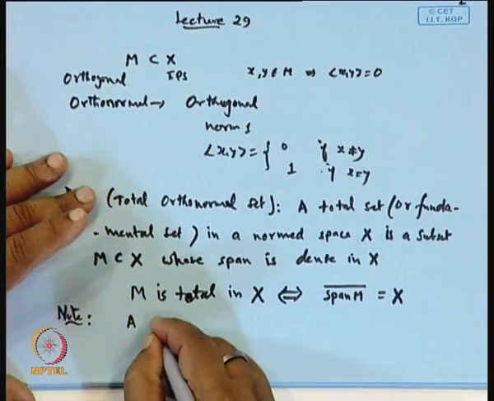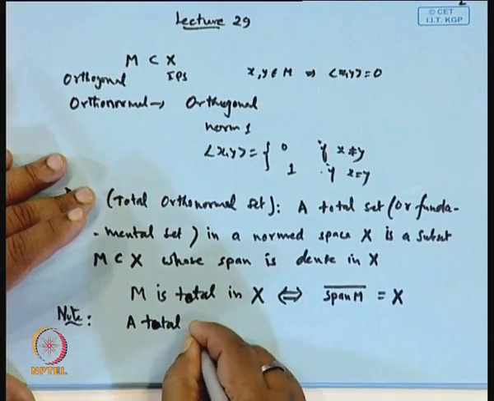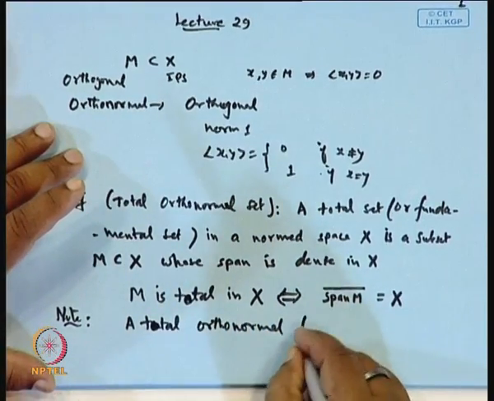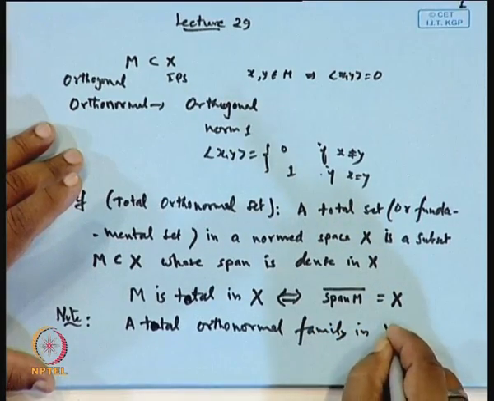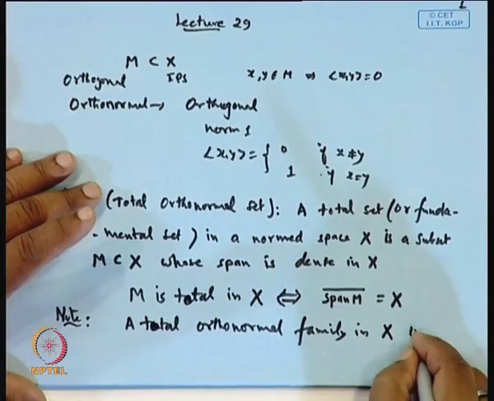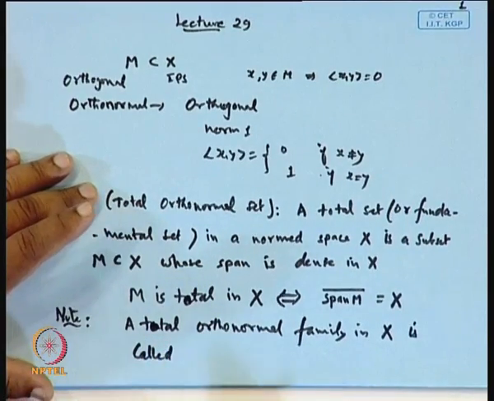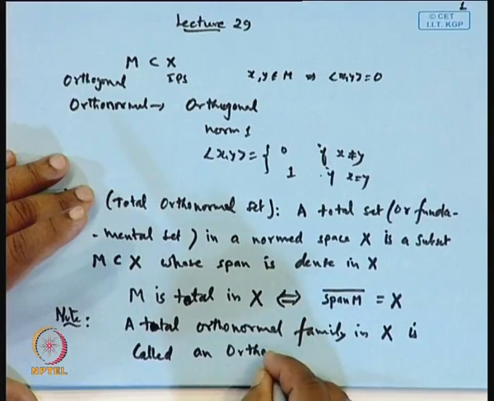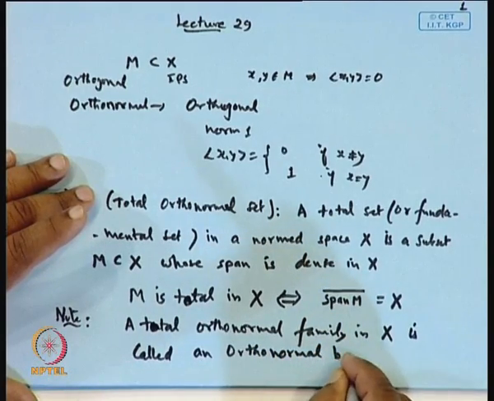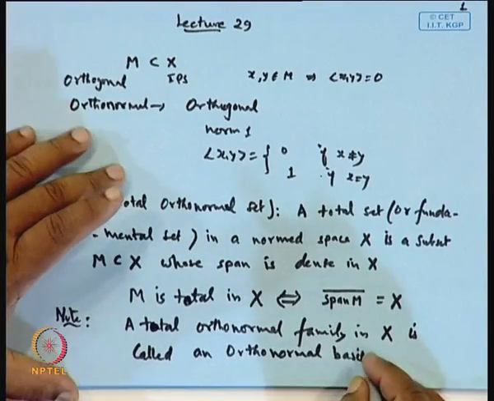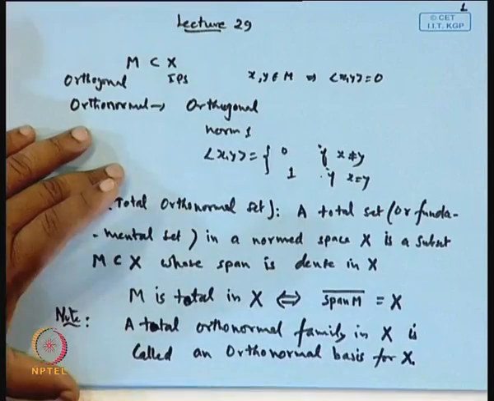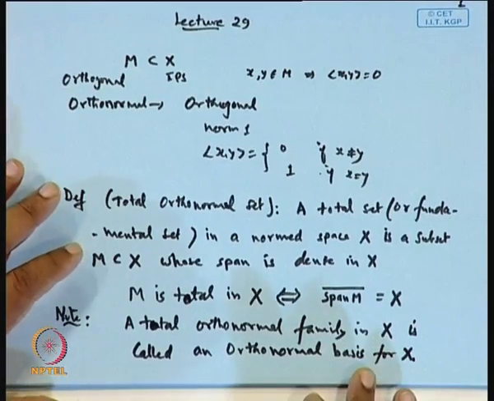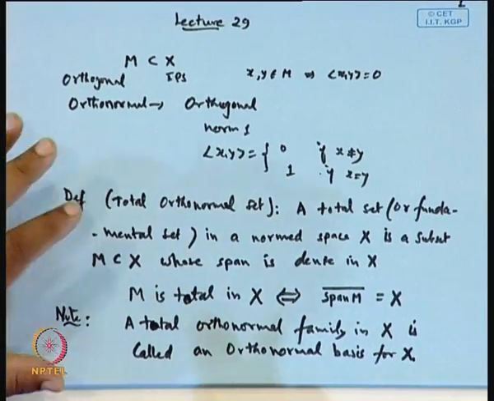A total orthonormal family in an inner product space X is called an orthonormal basis for X. Now, this orthonormal basis is not exactly the same as a basis in the sense of algebra, unless X is finite dimensional.